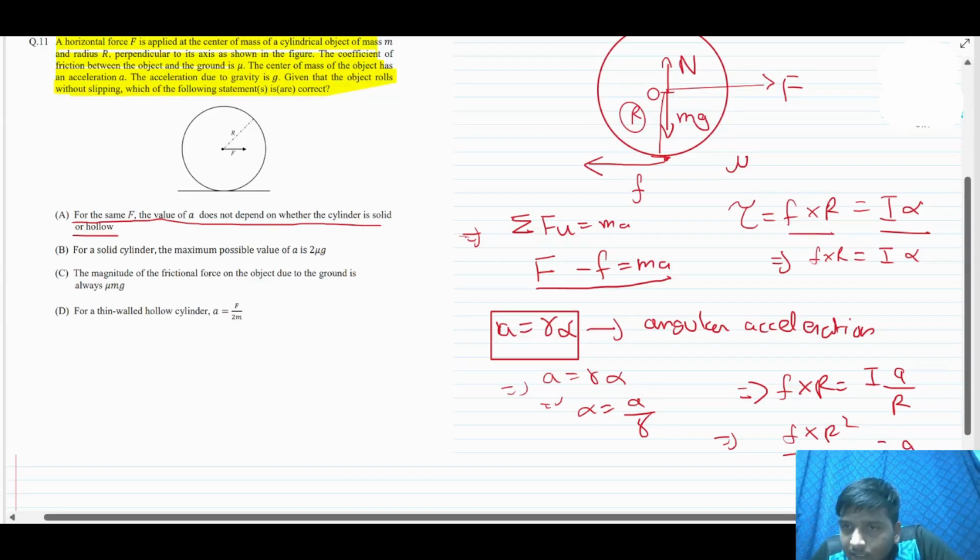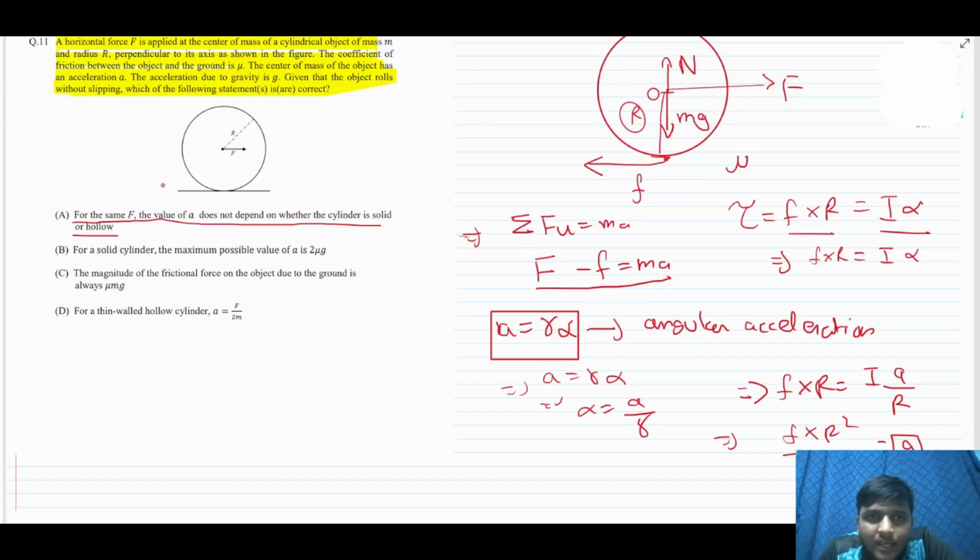So we can clearly say that the acceleration is completely dependent upon what the moment of inertia is. And I have told you earlier that the moment of inertia will be different for both hollow and solid cylinders. It means our option A is incorrect, because it says that it does not depend.